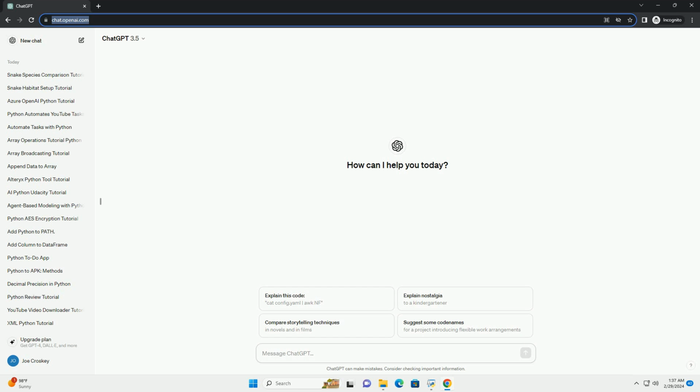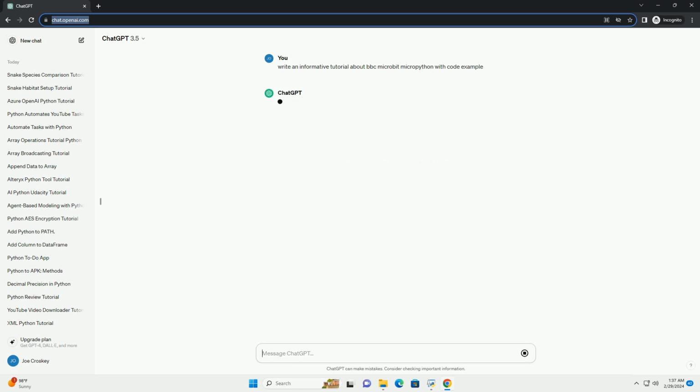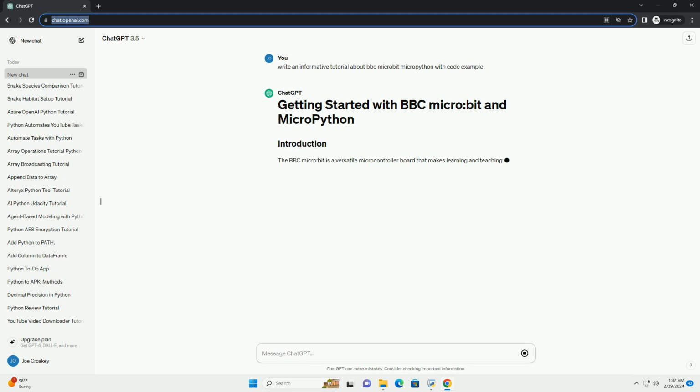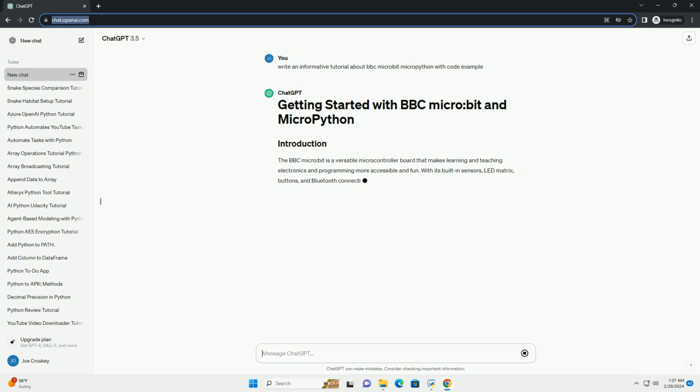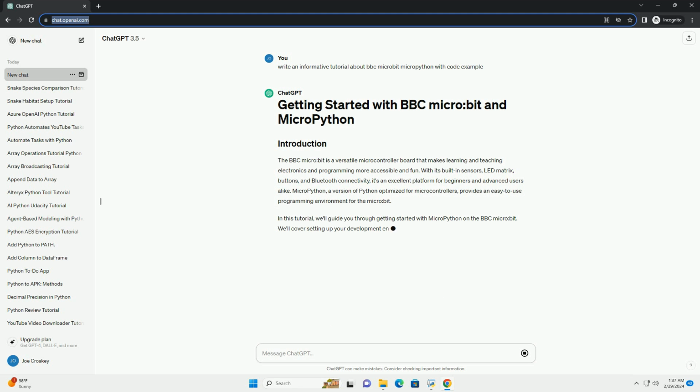The BBC microbit is a versatile microcontroller board that makes learning and teaching electronics and programming more accessible and fun. With its built-in sensors, LED matrix, buttons, and Bluetooth connectivity, it's an excellent platform for beginners and advanced users alike. MicroPython, a version of Python optimized for microcontrollers, provides an easy-to-use programming environment for the microbit.